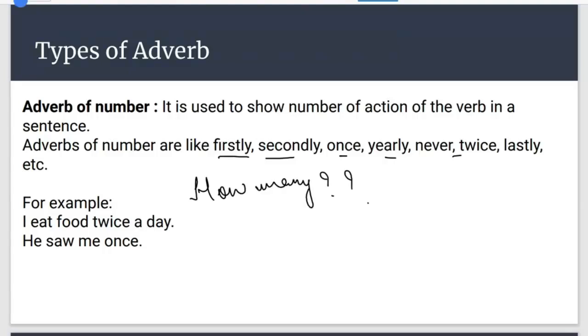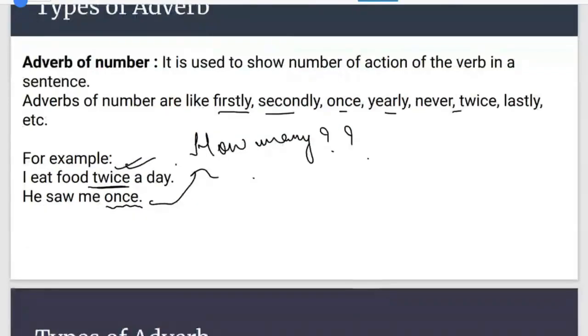So how many times do I eat food? Twice is the answer. So twice is the adverb of number. He saw me once. How many times did he see me? Once is the answer here. So once is your adverb of number.